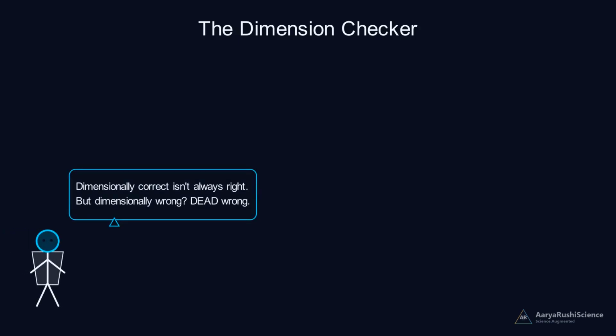Remember this carefully. An equation that is dimensionally correct might still be wrong. But an equation that is dimensionally wrong, is always, completely, dead wrong.